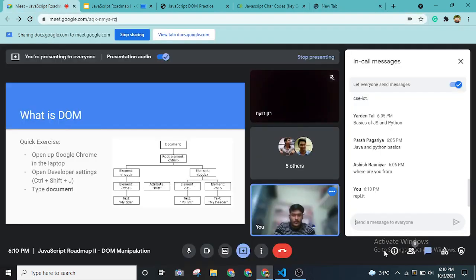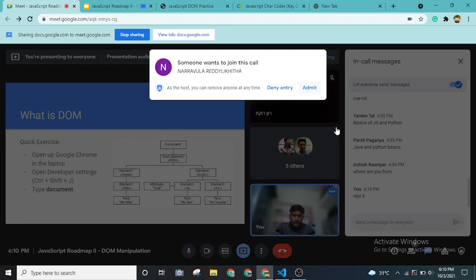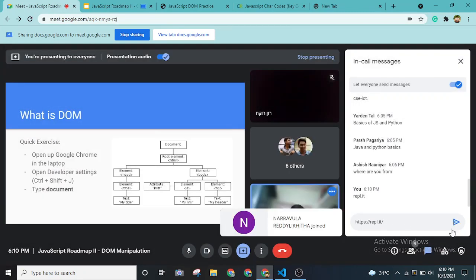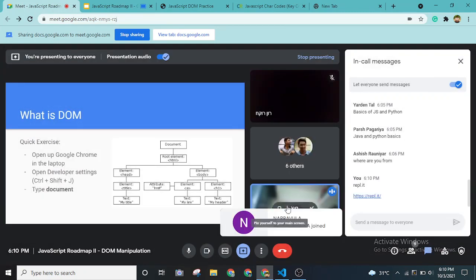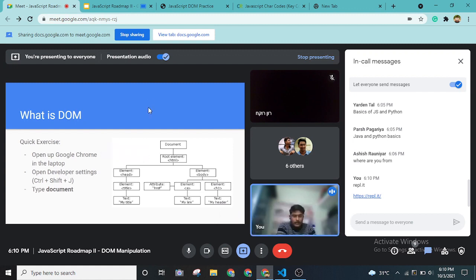You can use either this website or a code editor like VS Code, Sublime Text, or whichever one you like. I'll be using both VS Code as well as the Google Chrome developer tools.